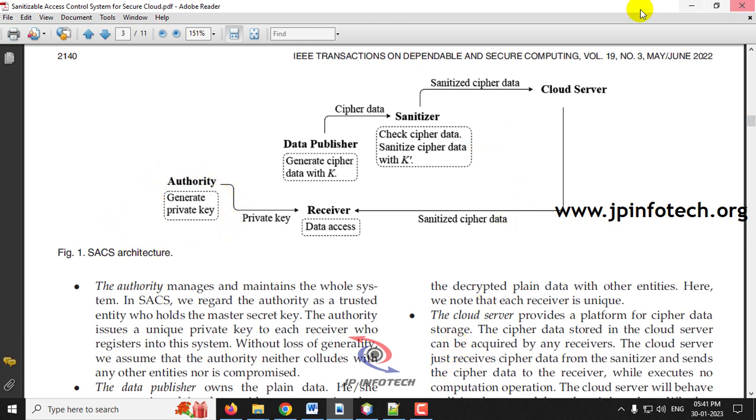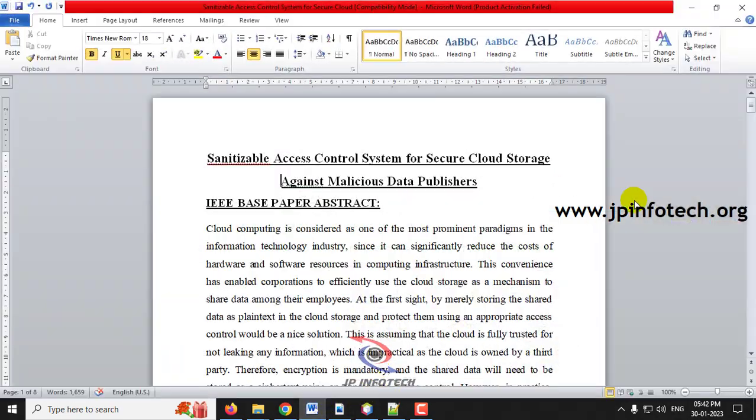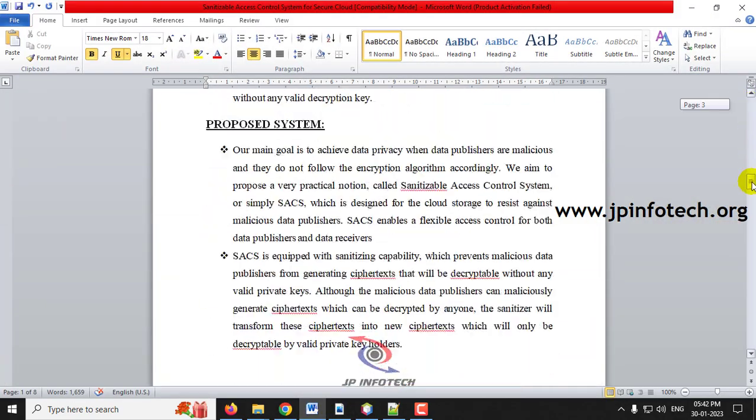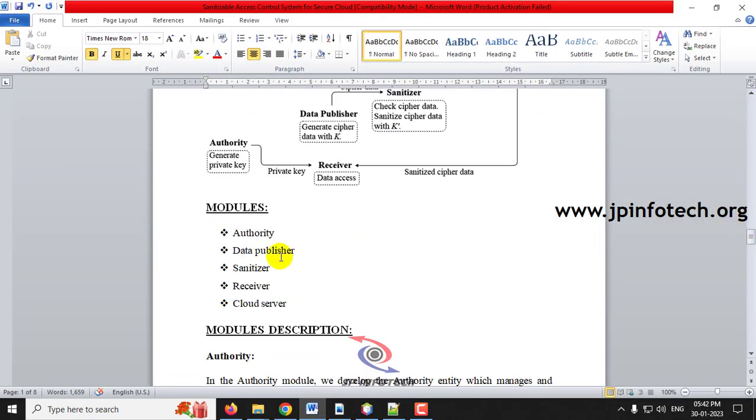So in our project we have 5 entities: authority, data publisher, sanitizer, receiver and cloud storage. Now let us see the execution of the project.